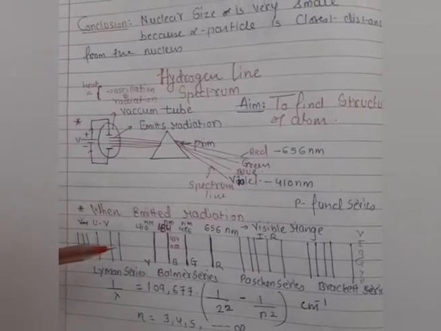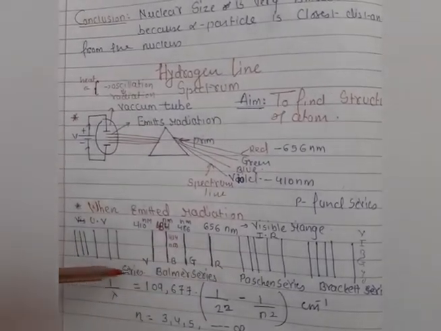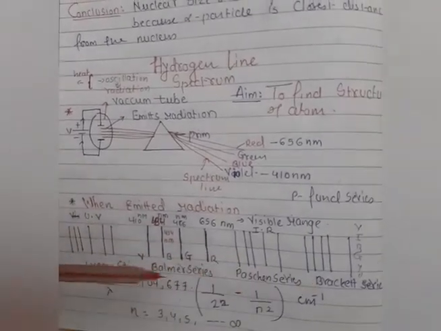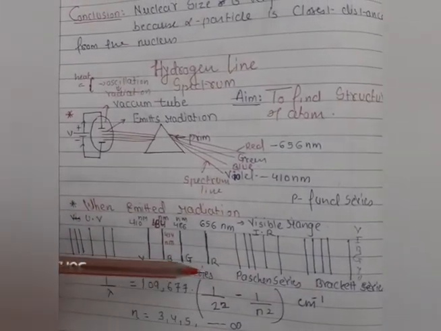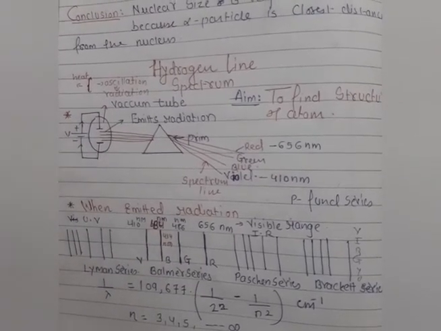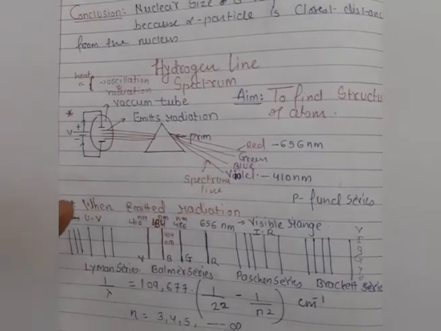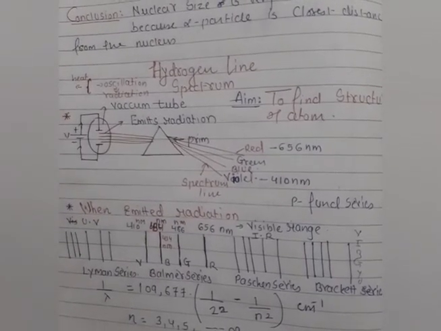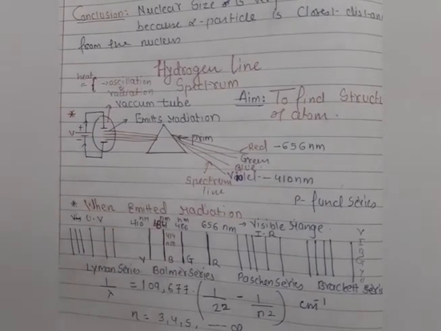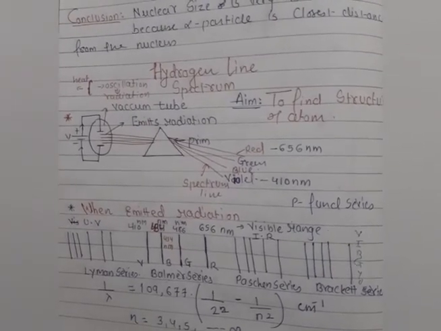Yes, students, this is very important. All these different series, Lyman series, Balmer series, Paschen series, and Pfund series, are the names of scientists, and they got different wavelengths: the ultraviolet light, the visible light, the infrared light. So these different light wavelengths were found by different scientists at different temperatures. That's why we are getting the visible and invisible light's frequency. Hope you are clear about it.